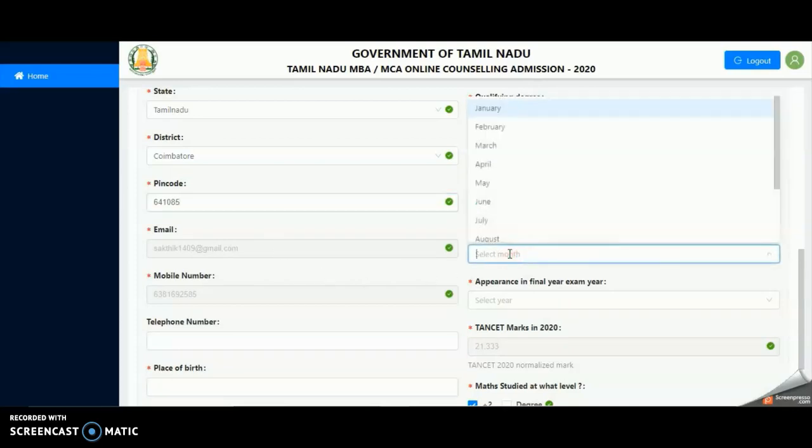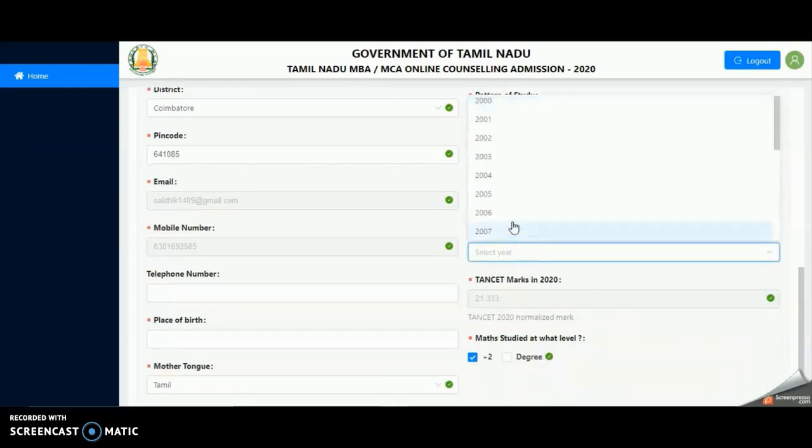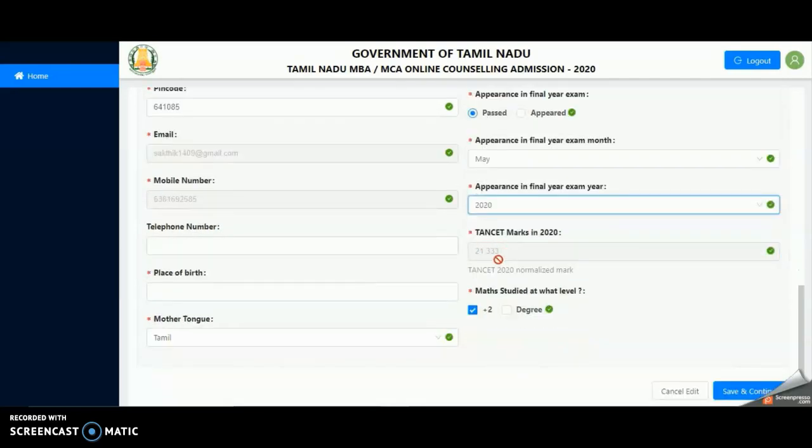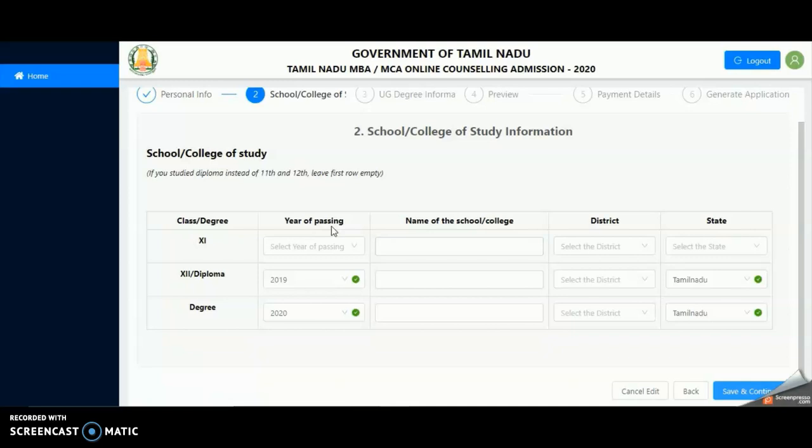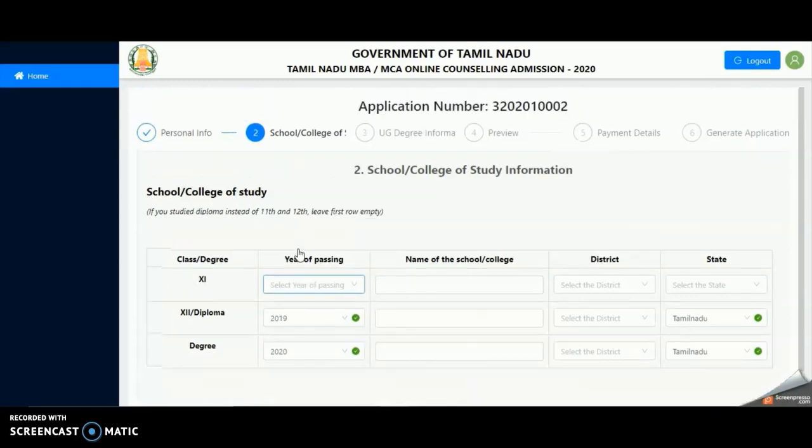Select the appearance in final year exam. Also select the appearance in final year exam month and year. Enter your place of birth. Choose your mother tongue. Choose maths studied at which level and press Save and Continue.